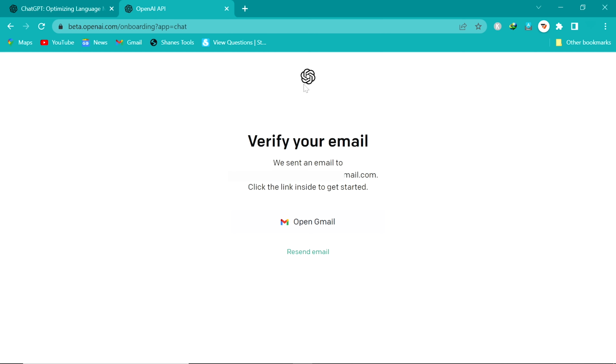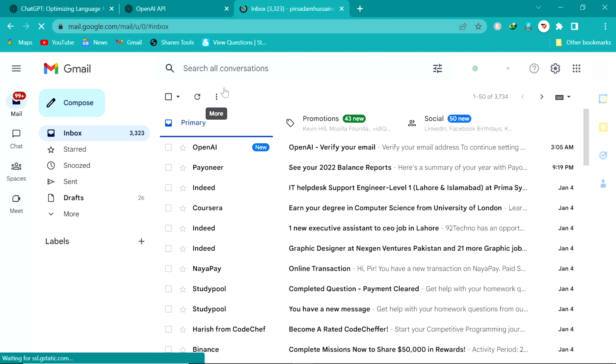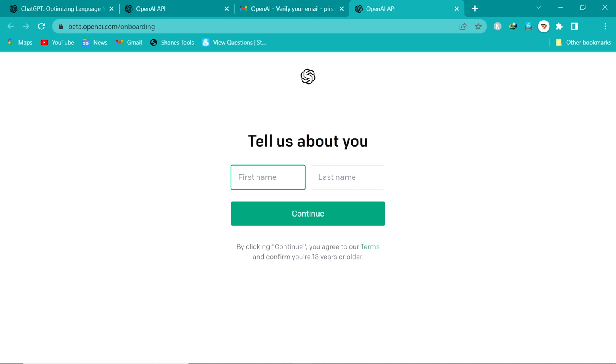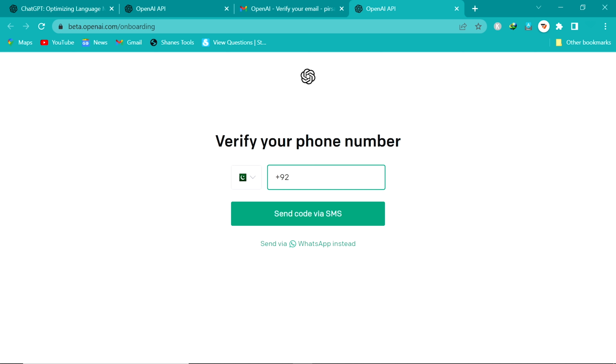After opening this page of the website, you click on open Gmail. After opening this, you can see here the new email from OpenAI. Open it and click on verify email address. After verifying the email address, you write your first name here and you write last name here. Then click on continue.